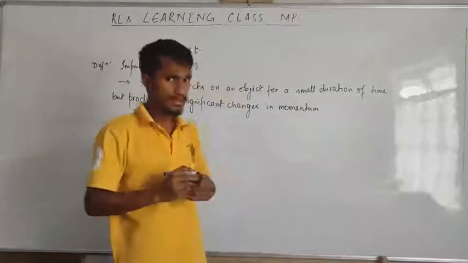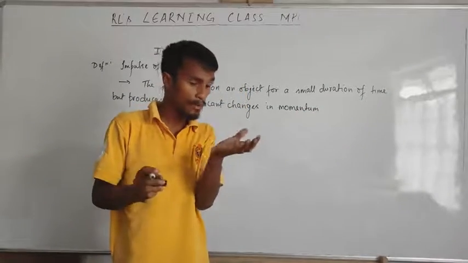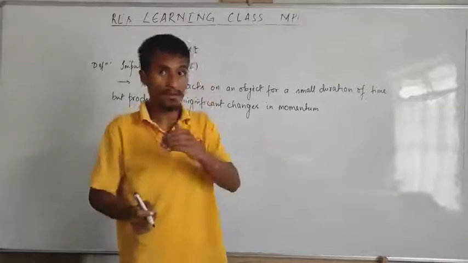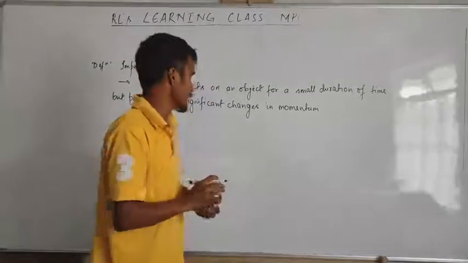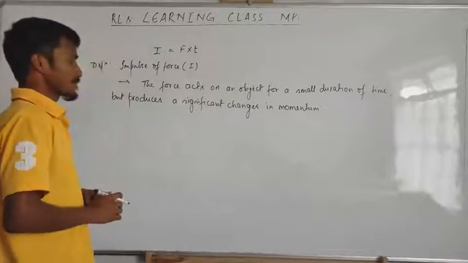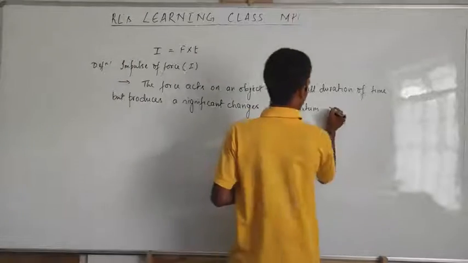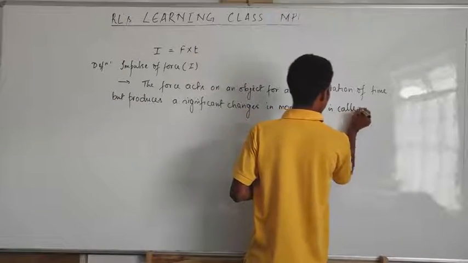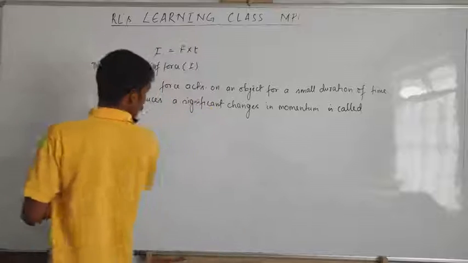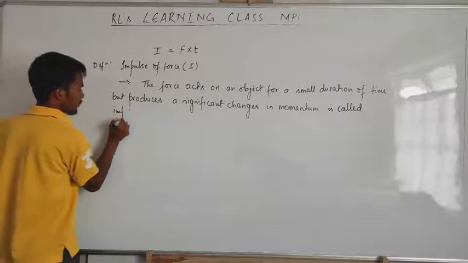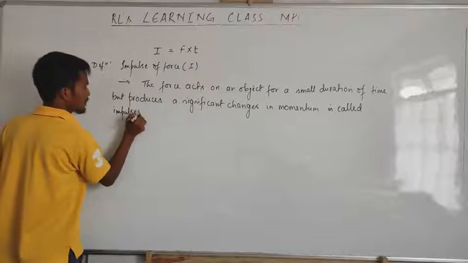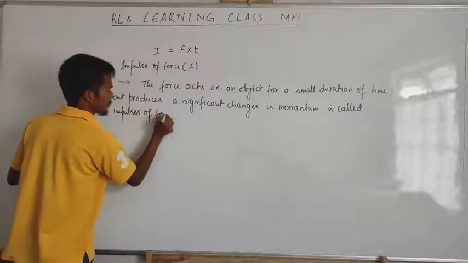What is this momentum? It's the impact. And this momentum will create an impact on your hand, and your hand gets hurt when you catch a ball. Okay? What produces a significant change in momentum is called impulse. It's called impulse of force.